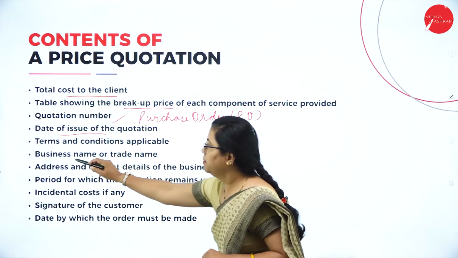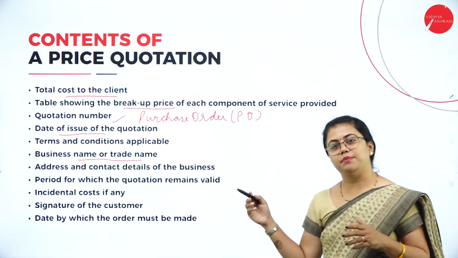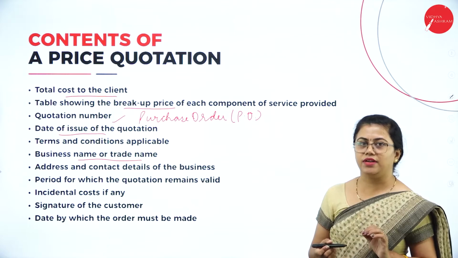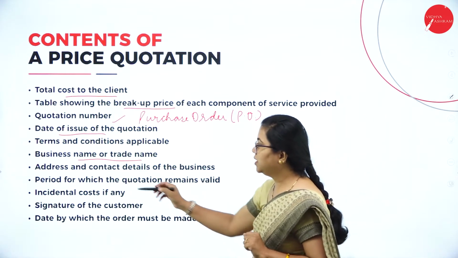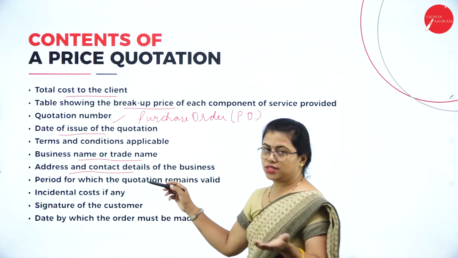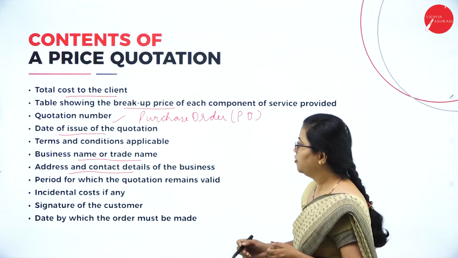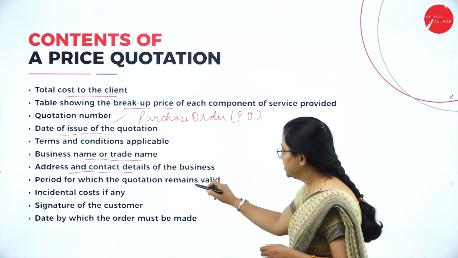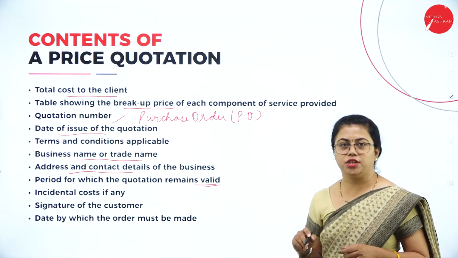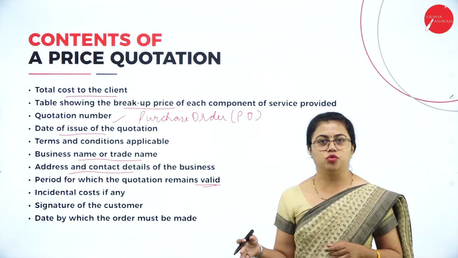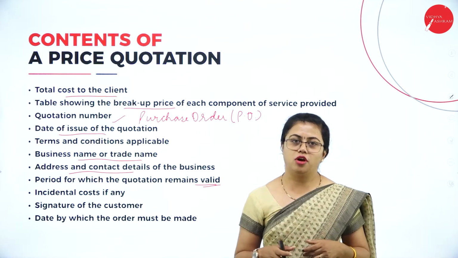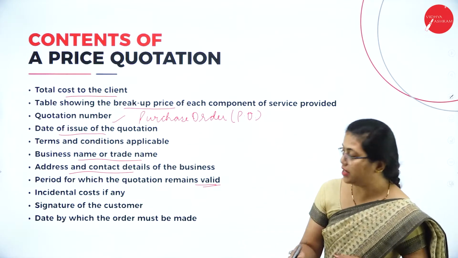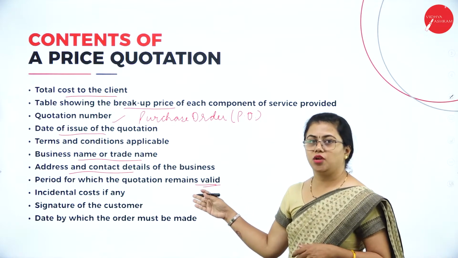Then we have the business name or trade name. That means the letterhead, you can have it there. Fine. Then you have the address and contact details. Of course, this is a must. You know that. Fine. Then the period for which the quotation remains valid. So what is the validity of the quotation? There will be an expiry date for that also because of the fluctuation of rates. So you need to mention the validity of this quotation.